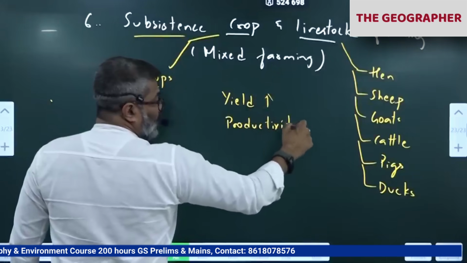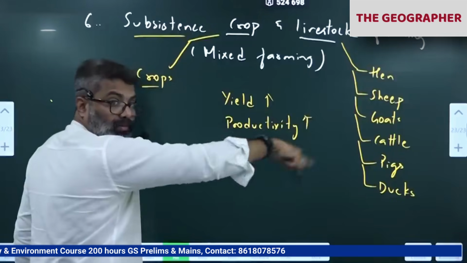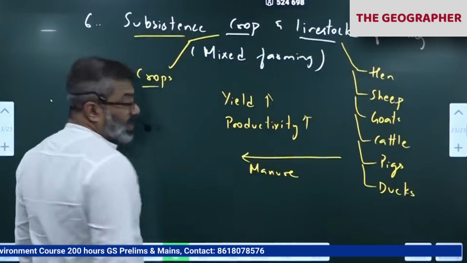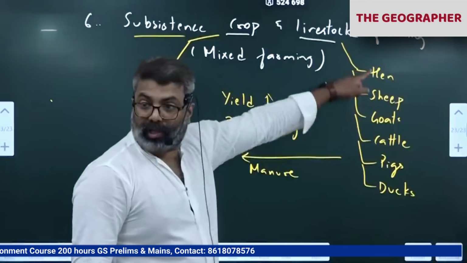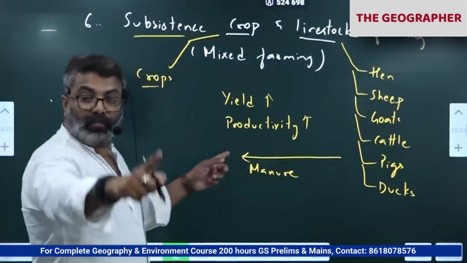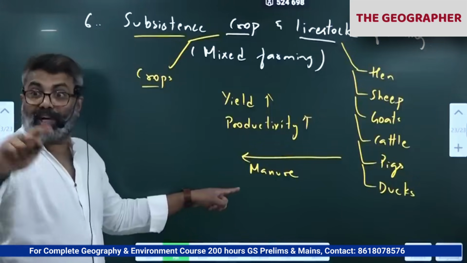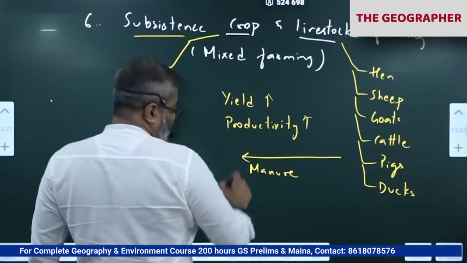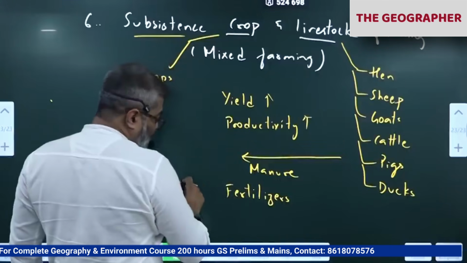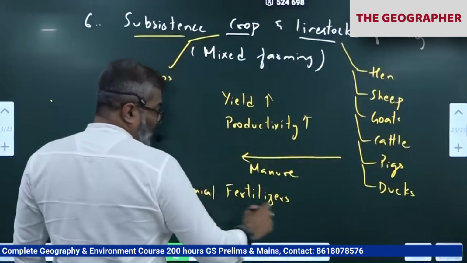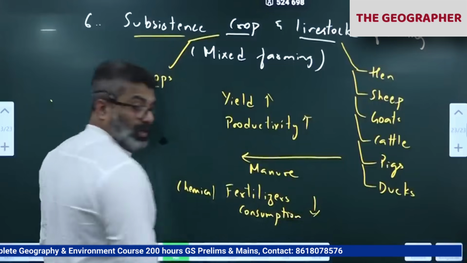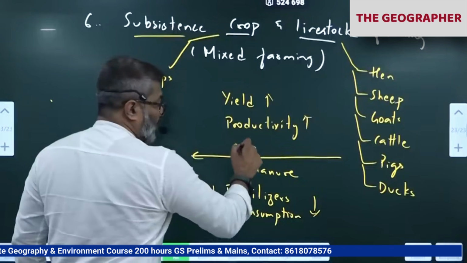Because the farm animals contribute manure, organic manure. Correct. The farm animals contribute manure. It is said that the droppings of these organisms are collected, used as manure in the soil, organic manure. As a result, the farmers don't spend much money on fertilizers. Got it? Fertilizer cost goes down. Chemical fertilizers consumption is very low here. Chemical fertilizers consumption is low in these farmlands. Why? Because already organic manure is available, free of cost.